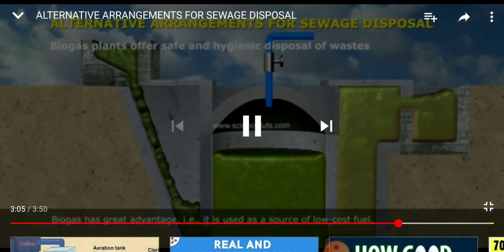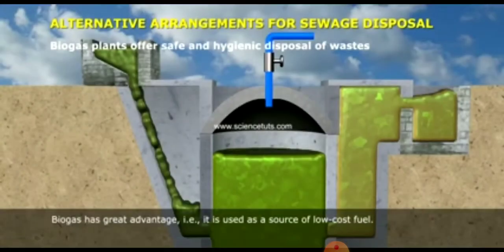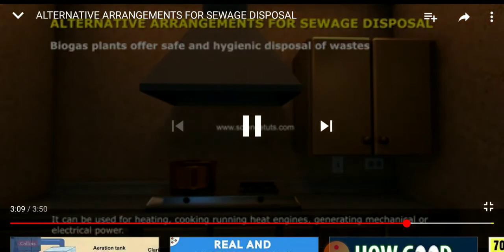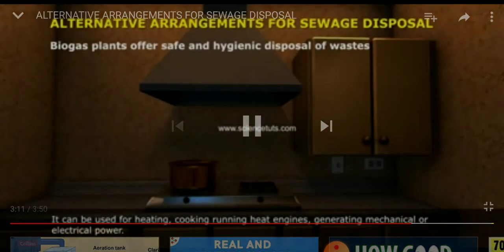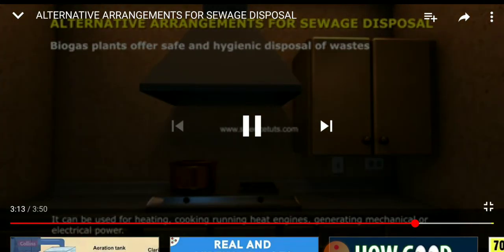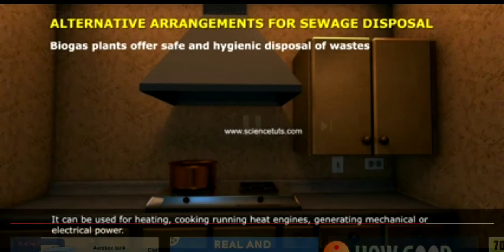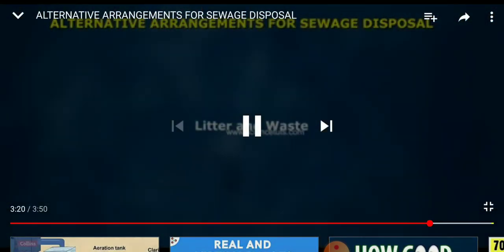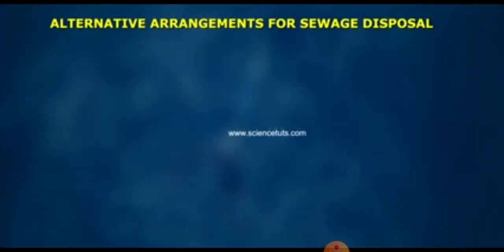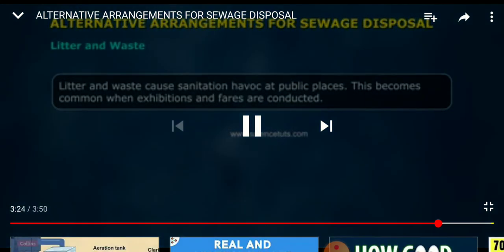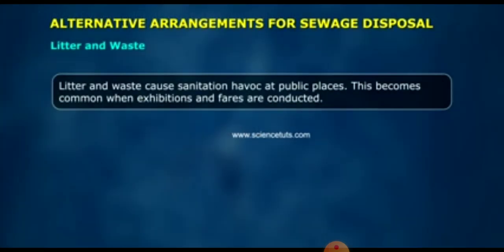Biogas has great advantages. You can see again how it is used. It can be used for heating, cooking, running heat engines, and generating mechanical or electrical power. So this was regarding the alternative methods.